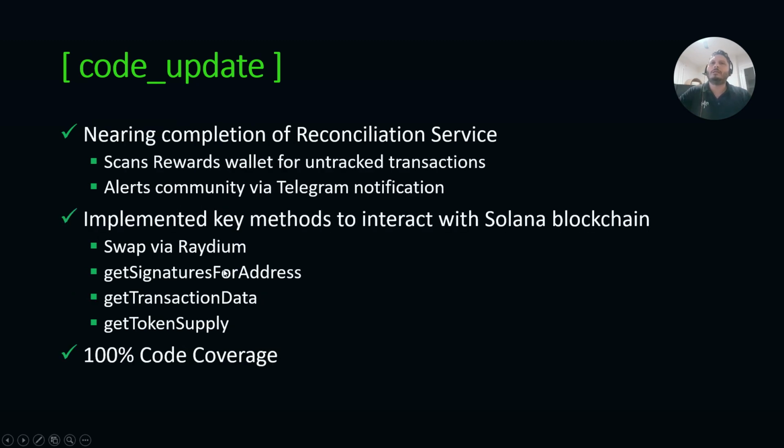Our next code update is we are nearing the completion of the reconciliation service. So this is the service that scans the rewards wallet and then notifies if there's anything unbecoming. And then also we implemented key methods to interact with the Solana blockchain. So we've implemented swap, get signatures for address, get transaction data, and get token supply. These are all methods that are paramount in implementing the other processes I mentioned earlier.